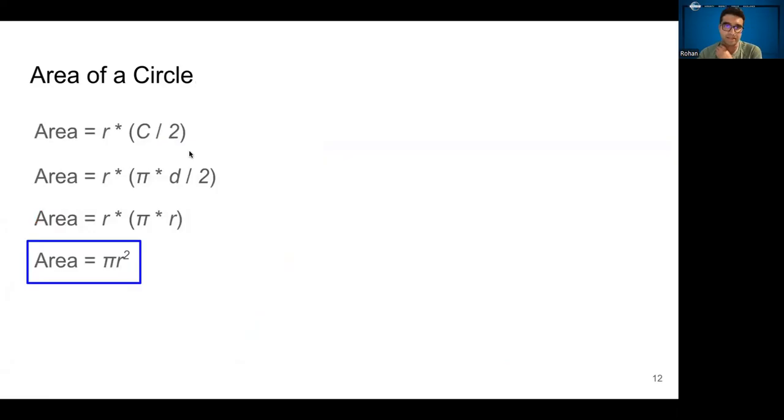So let's take that and figure out how we got to pi r squared. Well, the radius times half the circumference is the radius times pi times the diameter, half of that. What's half of the diameter? It's really the radius. So the area of a circle is pi r squared.